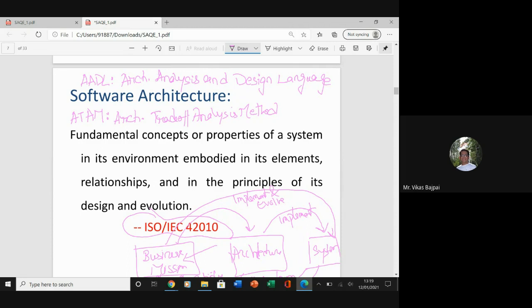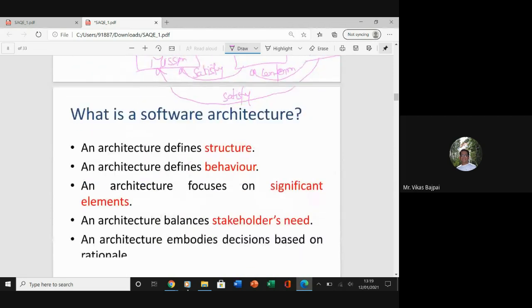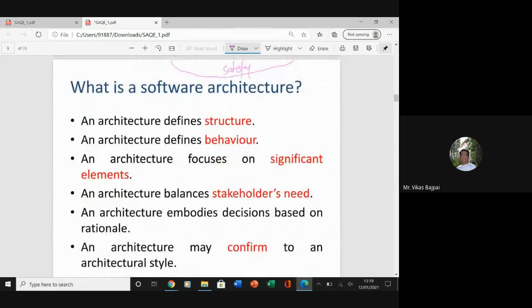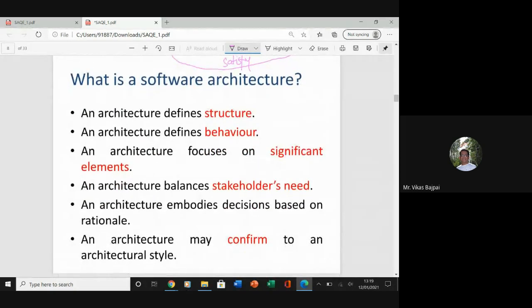Now, let's see some more details about your software architecture. One thing is definitely that your architecture is going to define the structure.